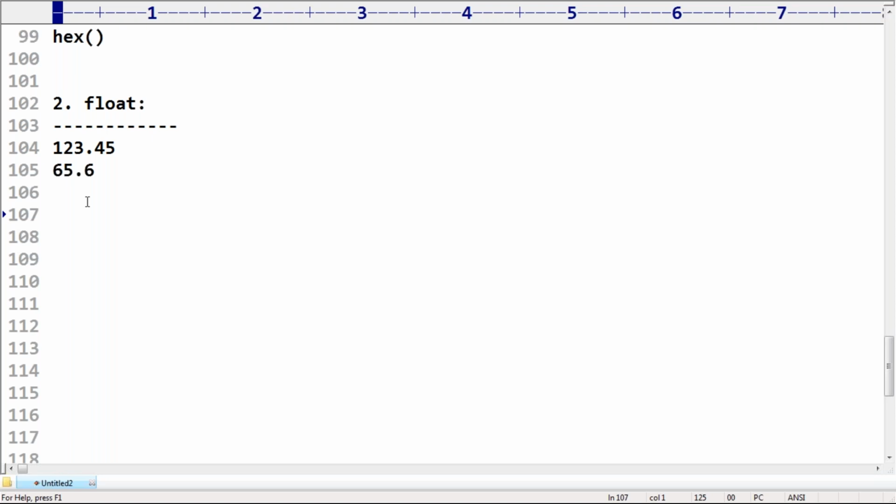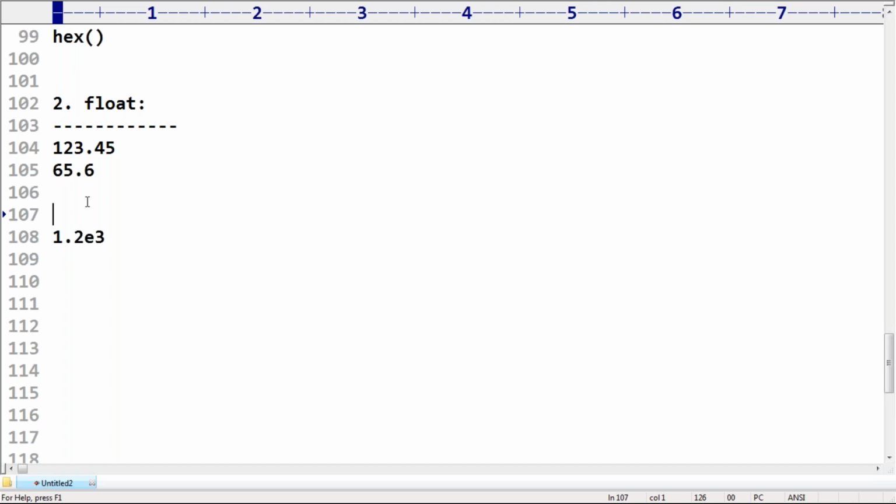Observe carefully. Next, for these float values there is one more style. You can specify 1.2E3 like this also. Floating point values can be represented in 1.2E3 style. What does this E3 mean? It is also known as exponential form. It means 1.2 into 10 power 3.